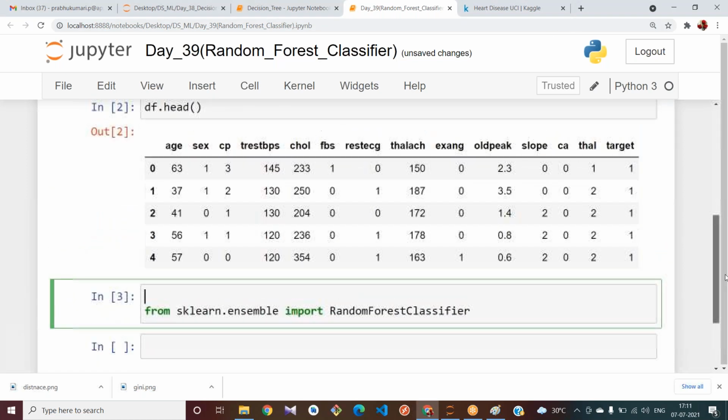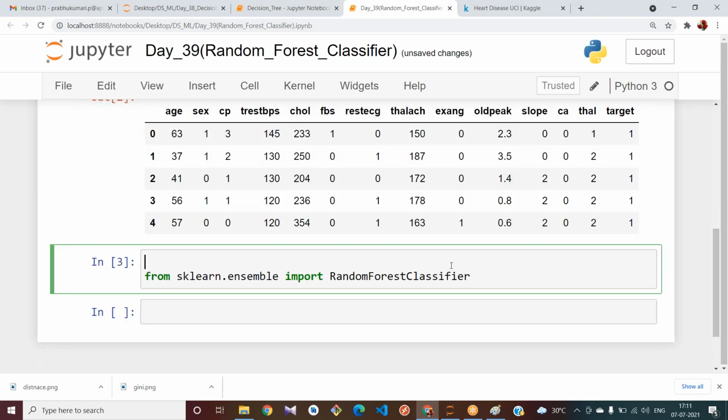See, we have loaded our data set here. We can't plot this, we get multiple trees, no? Okay, let us continue.